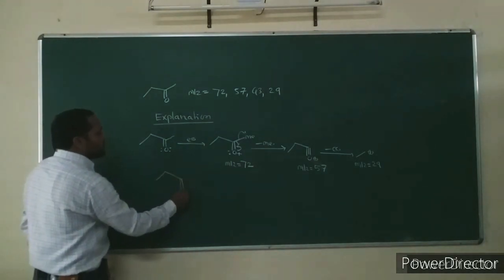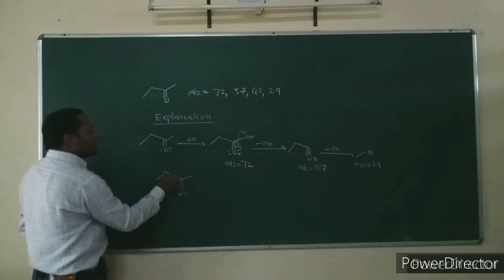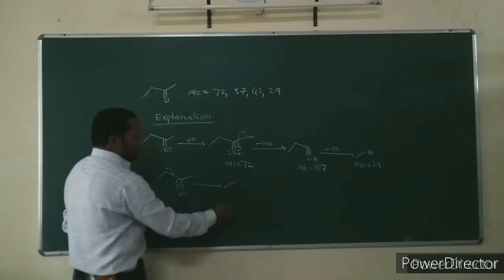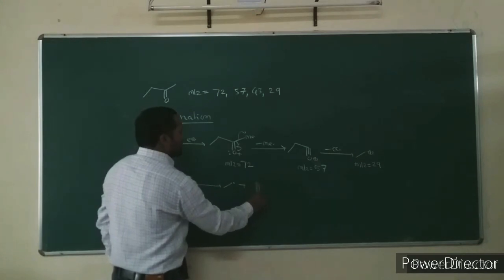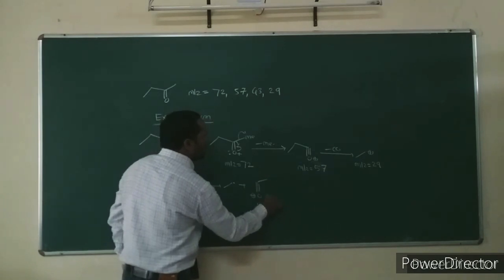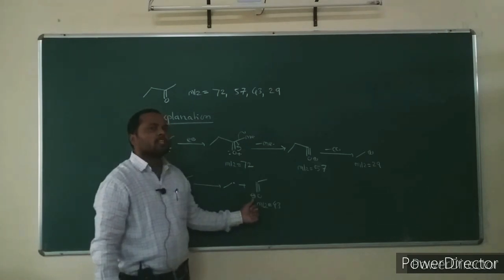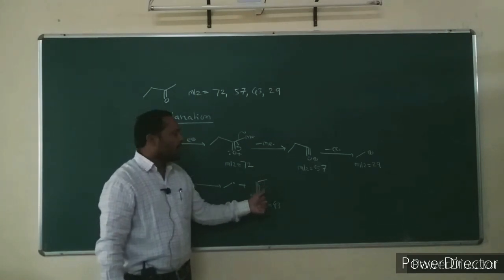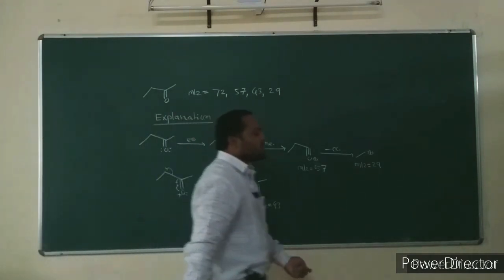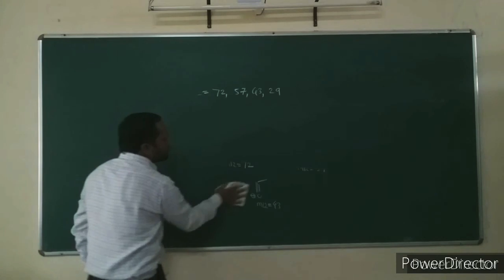After the formation of this molecular ion, the longest alkyl side chain is eliminated as a radical, the ethyl radical. This acyl carbocation is formed. It has mass to charge ratio 43: 2 carbons, 2 into 12, 24, 1 oxygen, 16, 24 plus 16, 40, 3 hydrogens, 43. This is the fragmentation for this compound. Then consider one more example.